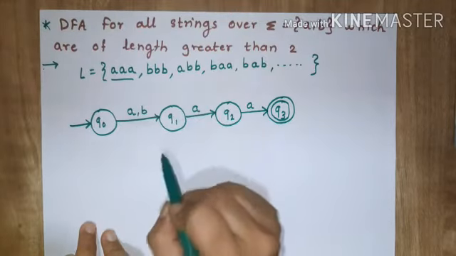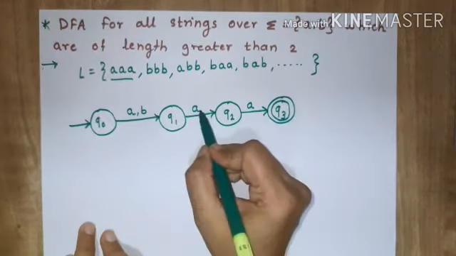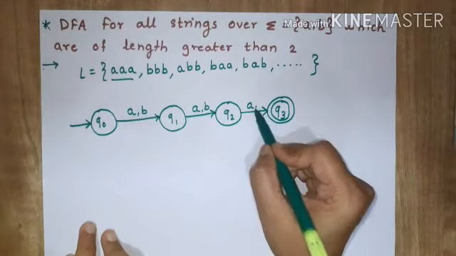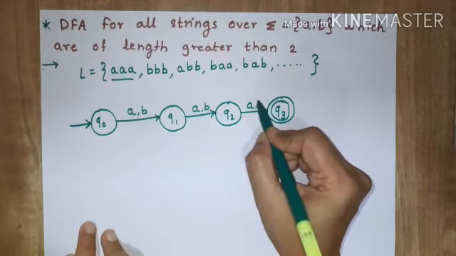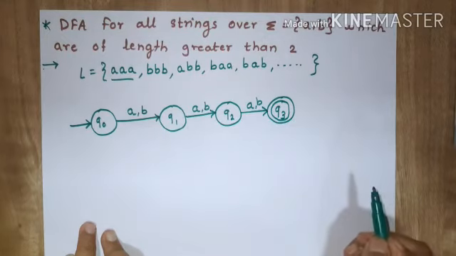Then the second character will also be anything, either A or B, so we will write B. Again the third character may be anything, either A or B, so we will write A and B.